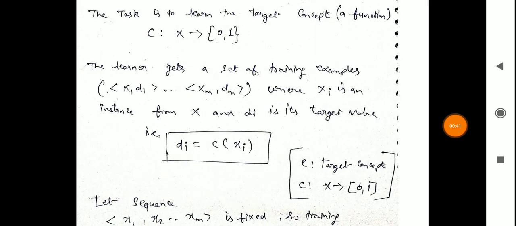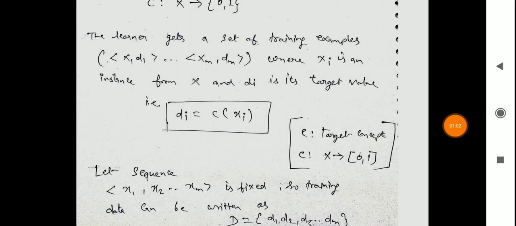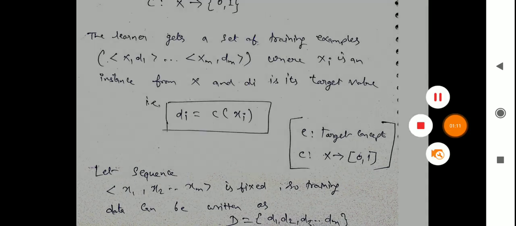Here the learner gets a set of training examples (x1, d1), (x2, d2), (x3, d3) up to (xm, dm), where xi is an instance from capital X and di is its target value. So it is represented by d of i equal to c of xi, where c is the target concept, and the value is 0 or 1: it belongs to the class or not. The sequence x1, x2 up to xm is fixed, so the training data can be written as capital D equal to d1, d2 up to dm.